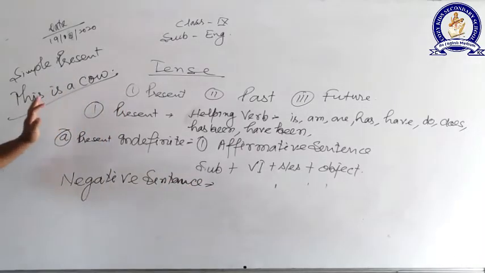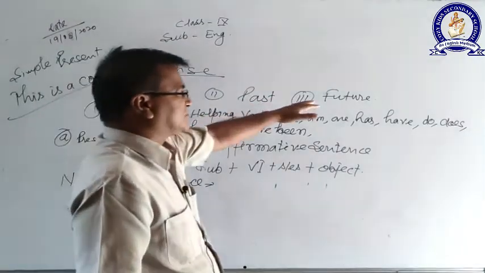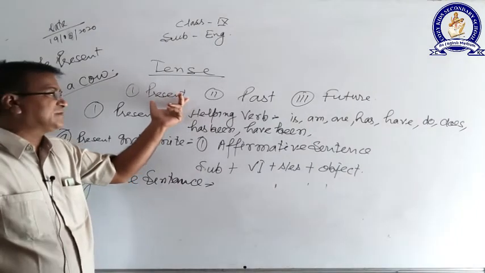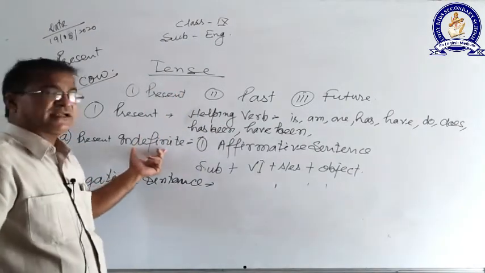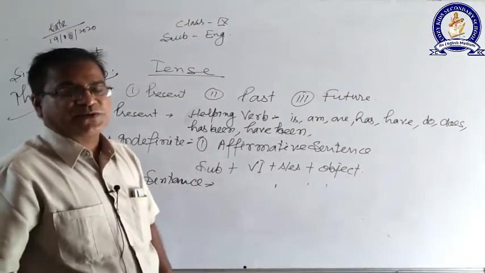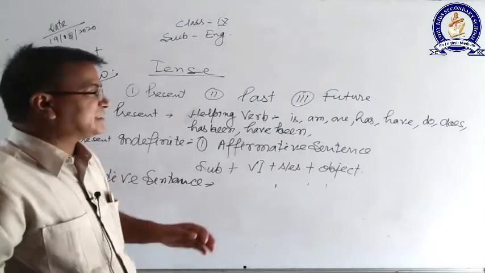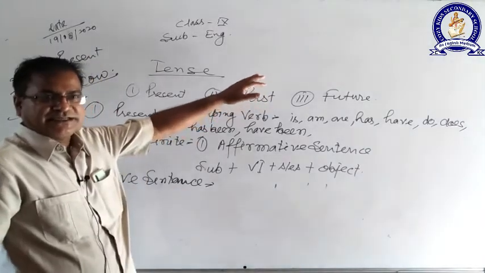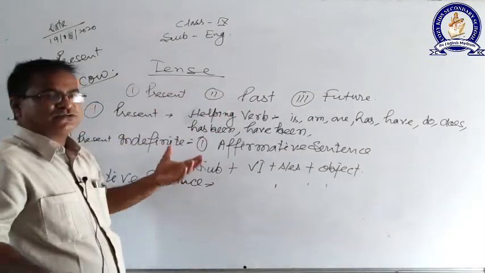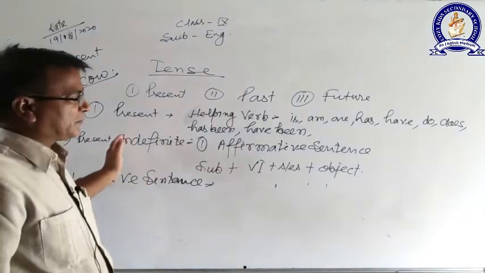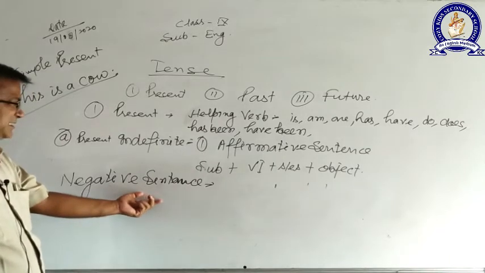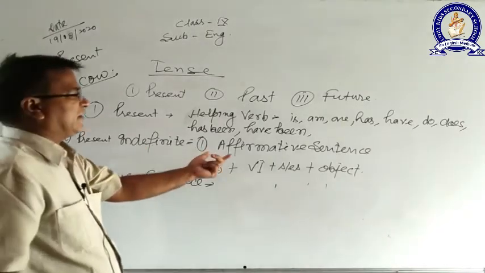Look here, in tense, the major parts are present, past, future. Each part contains 4: indefinite, continuous, perfect, perfect continuous, and present indefinite contains 4 types of sentences. So if we multiply, we need to go through 53 types of sentences to learn about the tense. To have a command over 53 types of formulas is very huge, but when you go through it in a proper way, it's very simple. Now I am going to talk about the negative sentence of present indefinite. The first sentence was the affirmative sentence.